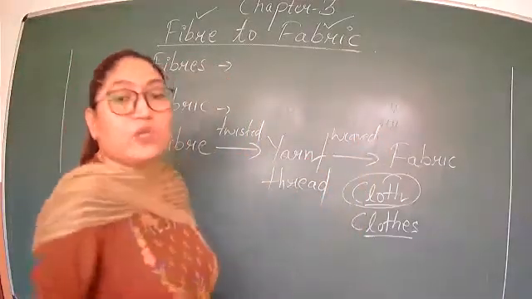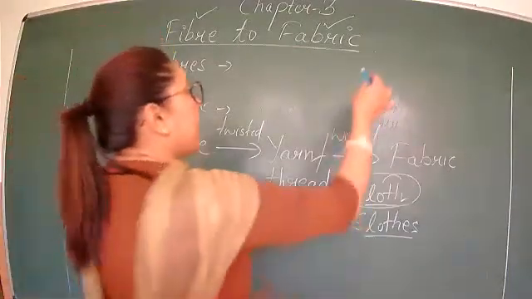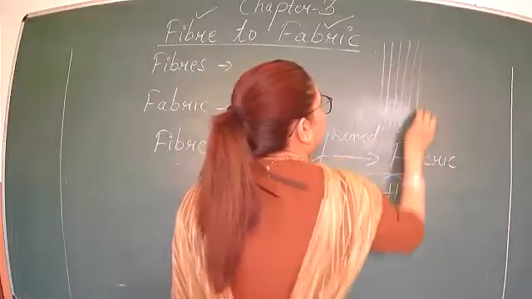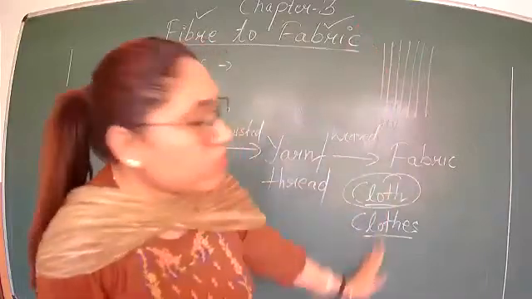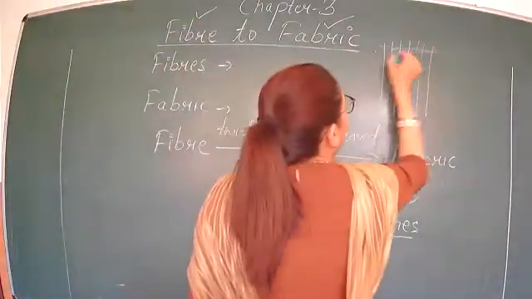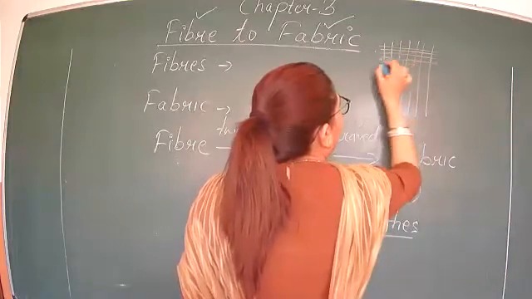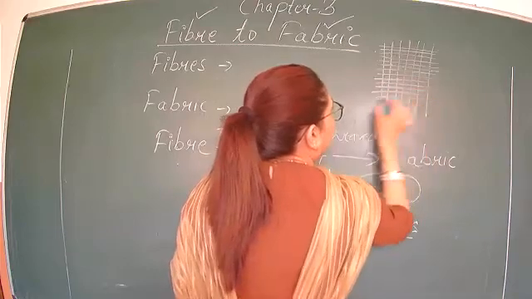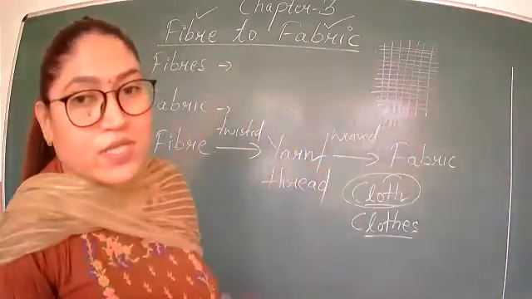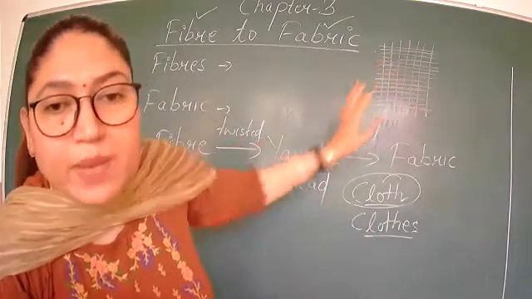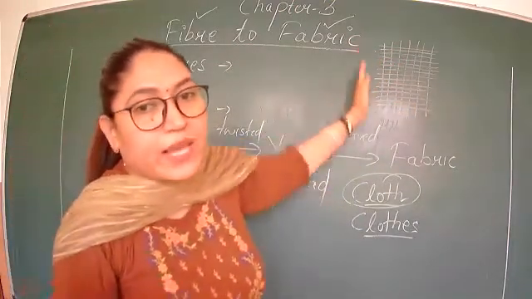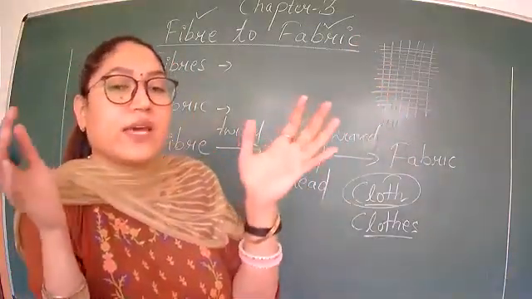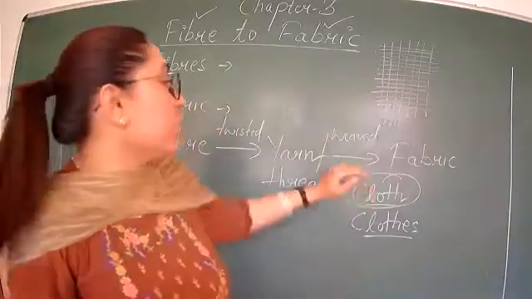So these threads, you observe what you are wearing, you can see that threads are placed in a crisscross pattern. One thread will go vertically and one thread will go like this. This is the weaving process. This is how clothes are made. Clothes are made from the yarn. So yarn is placed, weaved into crisscross patterns, and stuck together, and then it is made into fabric.